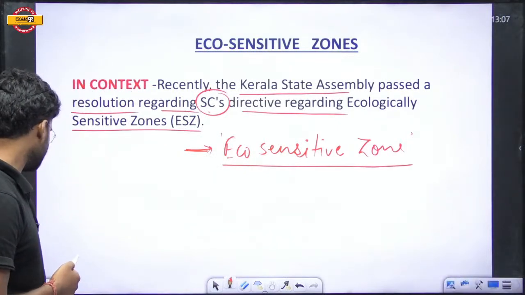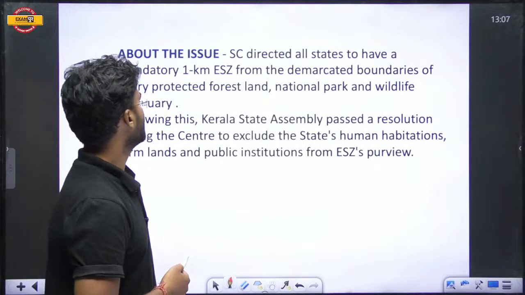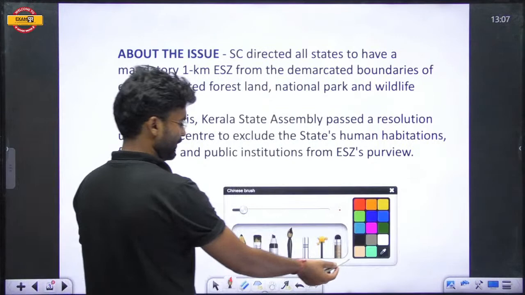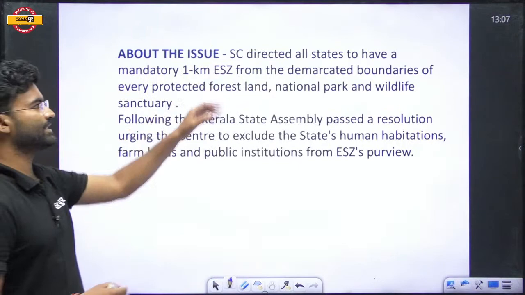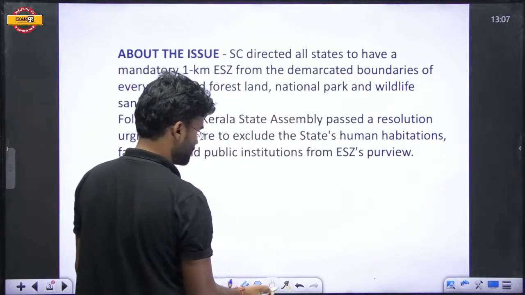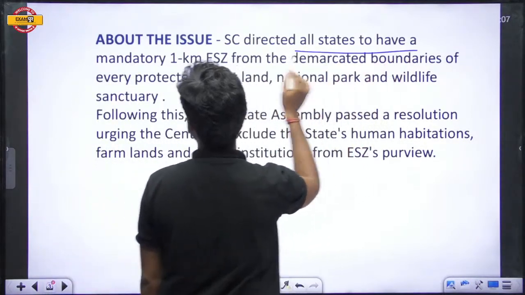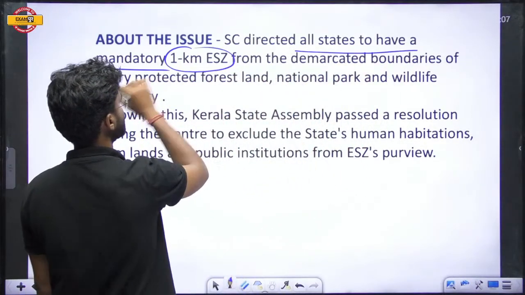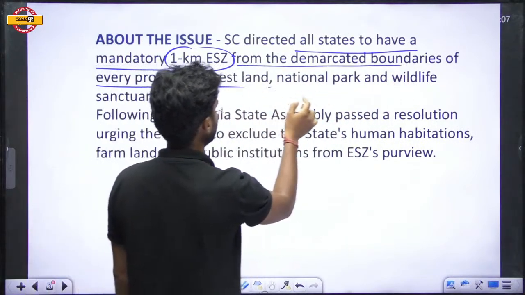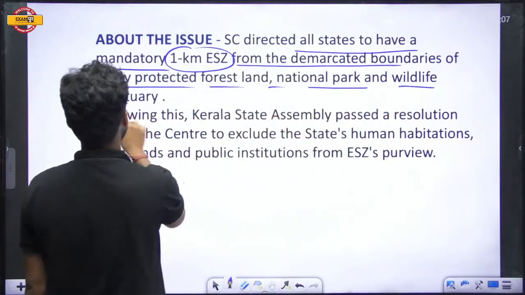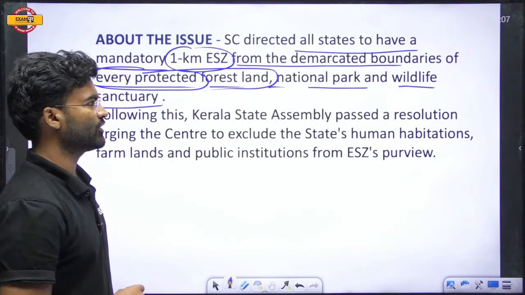So first point, why we are going to study: the context is clear. The second, what is the issue arising there? First is about the issue. What is the verdict of the Supreme Court? The Supreme Court directed all states to have a mandatory 1 kilometer eco-sensitive zone from the demarcated boundaries of every protected forest land, national park and wildlife sanctuary. So this is the verdict of the Supreme Court.